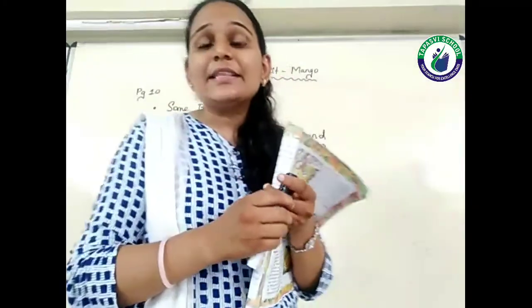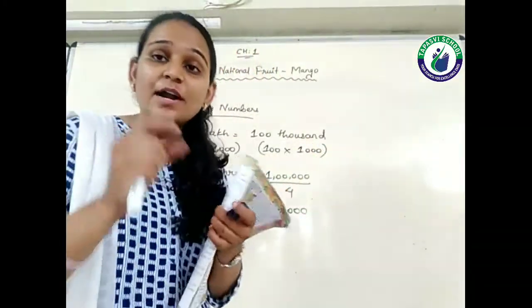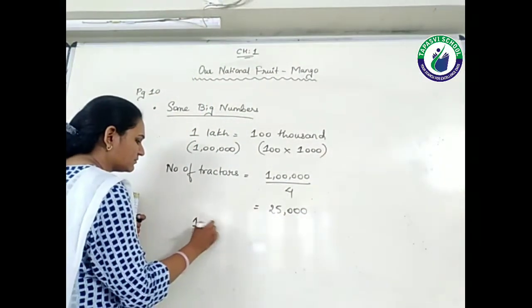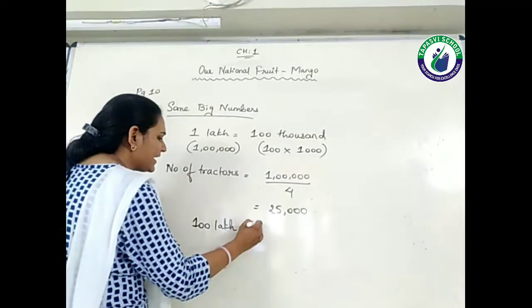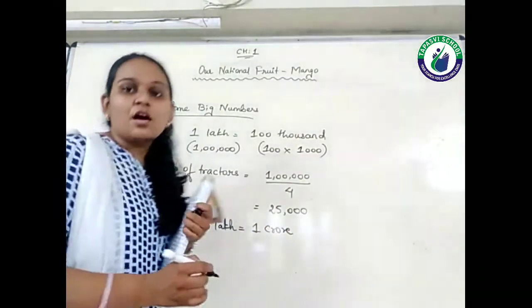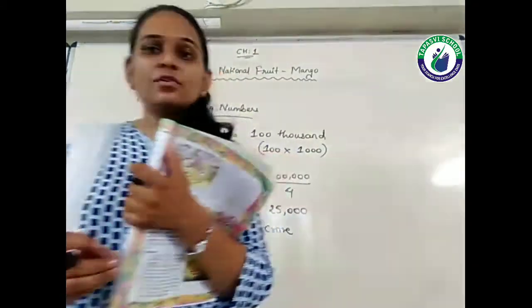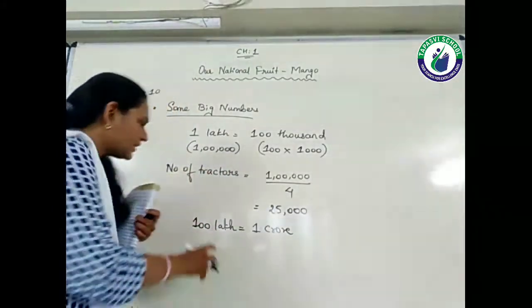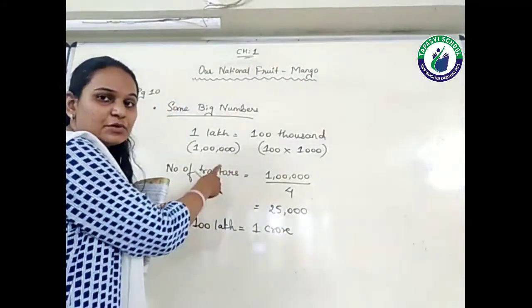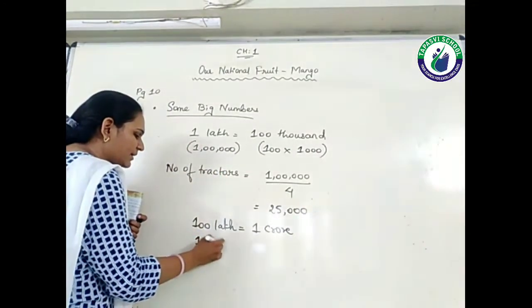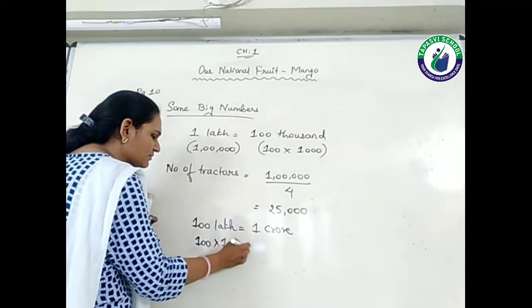Now let's understand how it is possible. 100 lakh is equal to 1 crore. Why are they saying that 100 lakh is equal to 1 crore? Let's understand this. Okay, how many zeros in lakh? As I already told you previously also, 5 zeros. So 100 multiplied by 5 zeros.